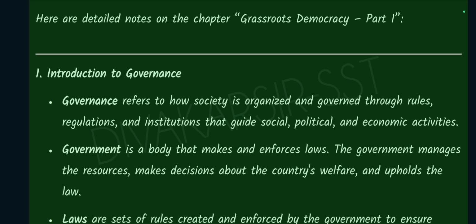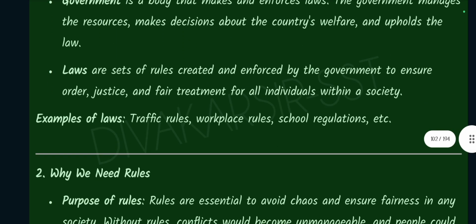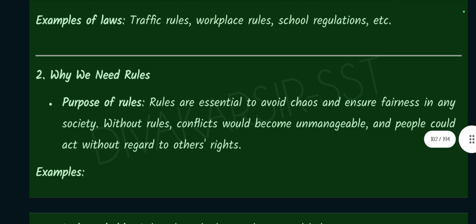Government is a body that makes and enforces laws. The government manages the resources, makes decisions about the country's welfare, and upholds the law. Laws are sets of rules created and enforced by the government to ensure order, justice, and fair treatment for all individuals within a society. Examples of laws: traffic rules, workplace rules, school regulations, etc.